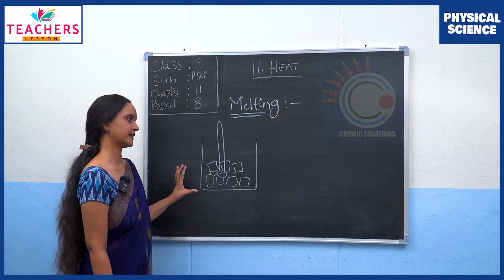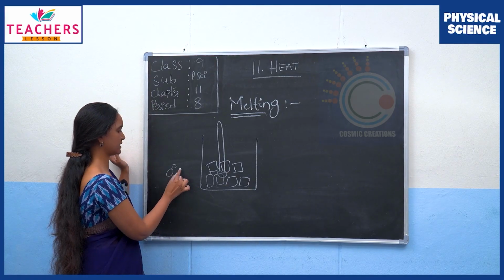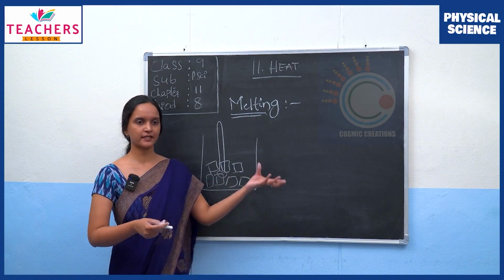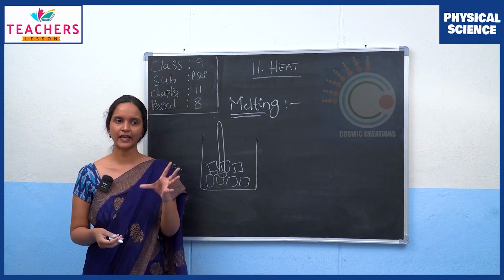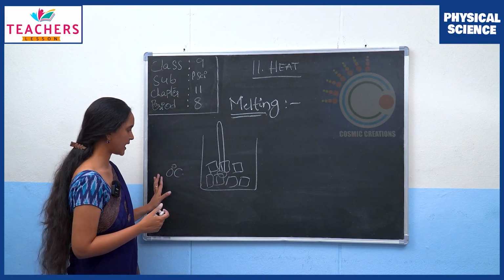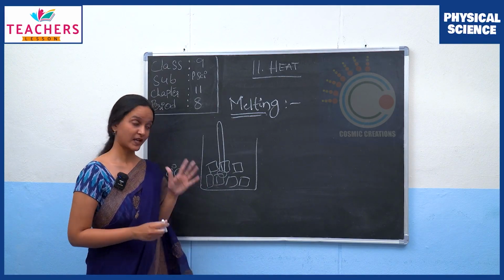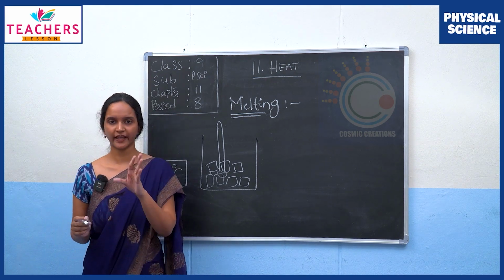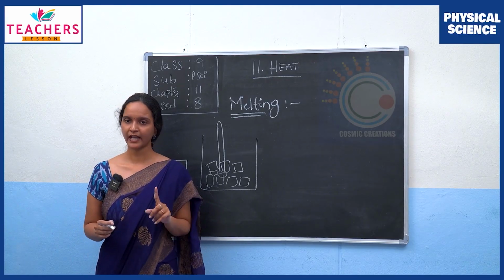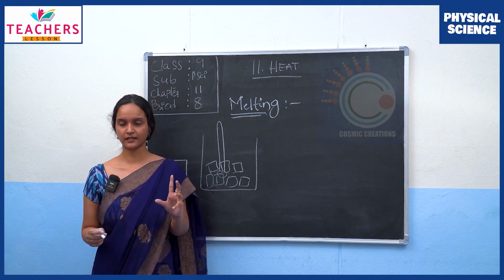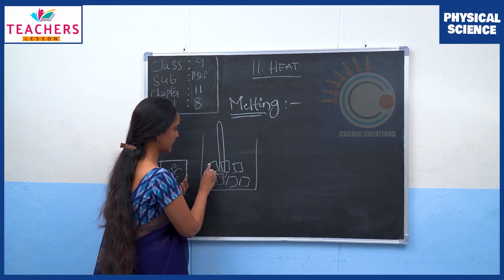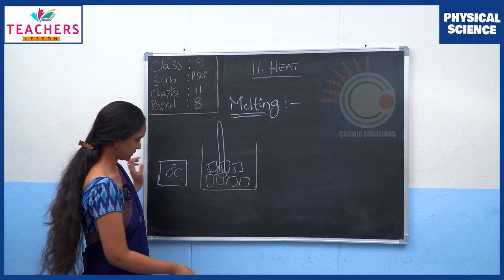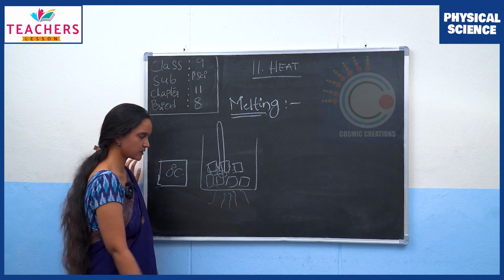Now, mostly these ice cubes would be at a temperature of 0 degrees Celsius or slightly lower. So, if the temperature of these ice cubes is less than 0 degrees Celsius, what happens over time? The temperature starts rising, and once it reaches 0 degrees Celsius, you won't see any change in temperature for a while. What happens once it reaches 0 degrees Celsius? Slowly the ice cubes would start melting, right? You supply heat to it and take the recordings, of course.